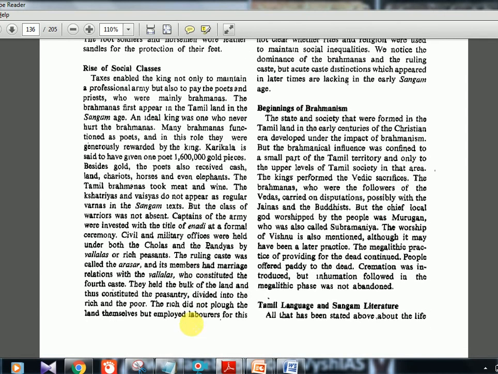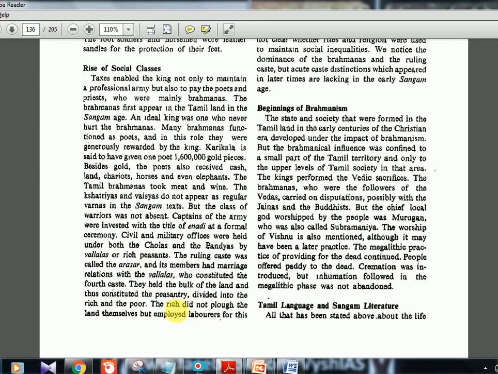Now civil and military offices were held under both the Cholas and Pandyas by the Vallalas or rich peasants. The ruling caste was called the Arasar, and its members had marriage relations with the Vallalas, who constituted the fourth caste. So they did not have this Brahmin, Kshatriya, Vaishya classification; they had their own kind of classification. Arasar is the ruling class, Vallalas are the rich peasants, and then we saw NAD, the captain of the army. Instead of Kshatriya, Vaishya and the rest, they use different terms. Try to remember all these three names.